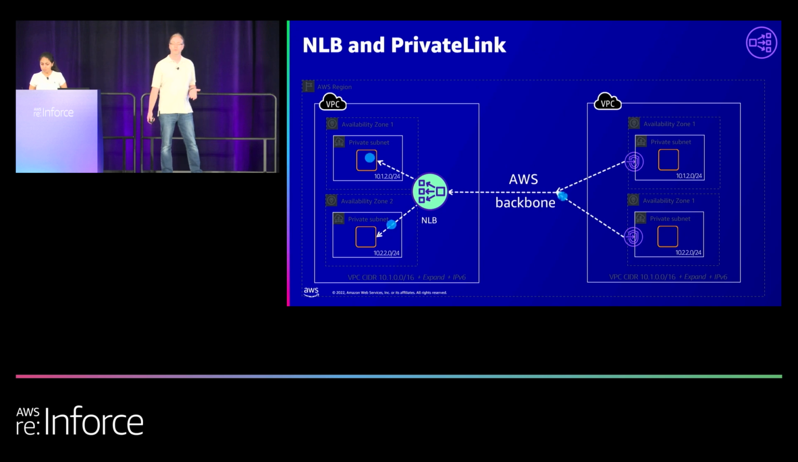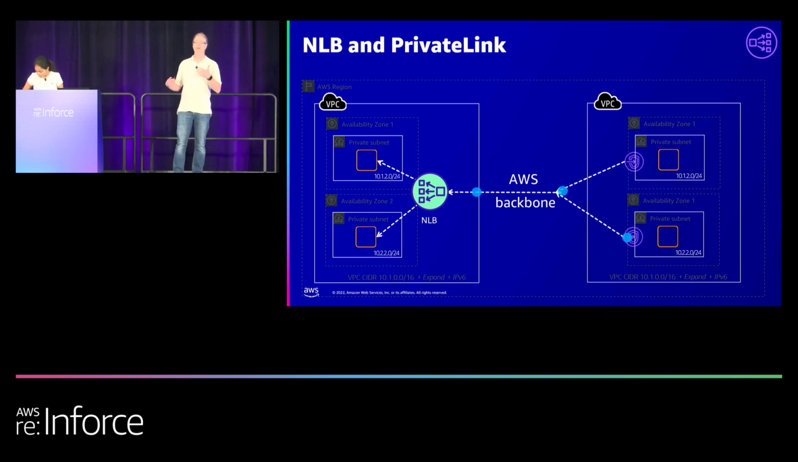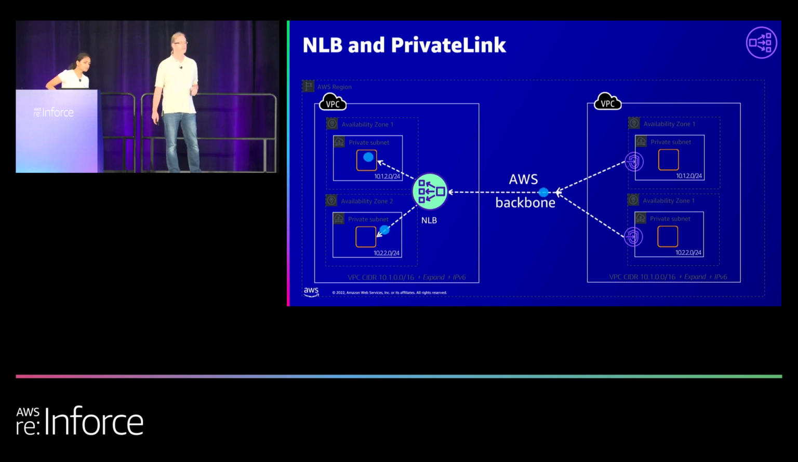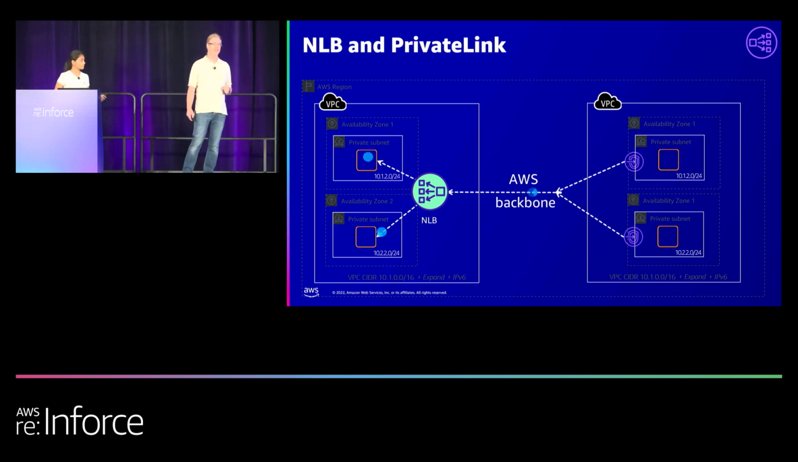But you can also do this yourself, and you can offer it to either other parts of your organization or even completely different customers. Remember I mentioned that this helps with the whole issue of IP overlap. So if you have a bunch of customers that you want to offer a service to in a secure manner, you don't need to worry about what their IP addresses are. You can offer them the Private Link endpoint, which you can see here on the right-hand side.